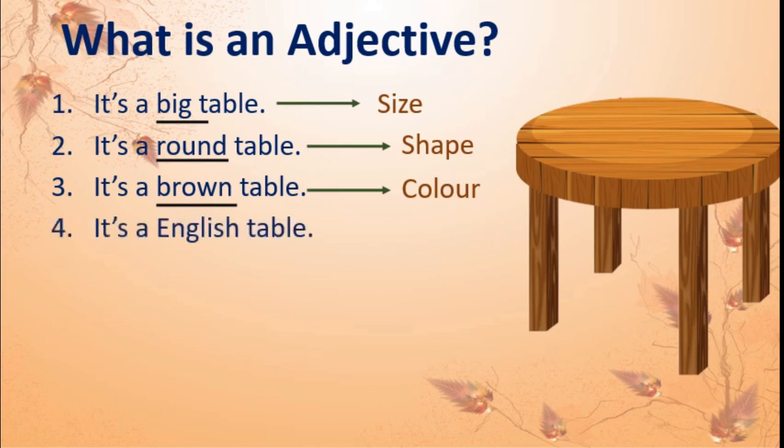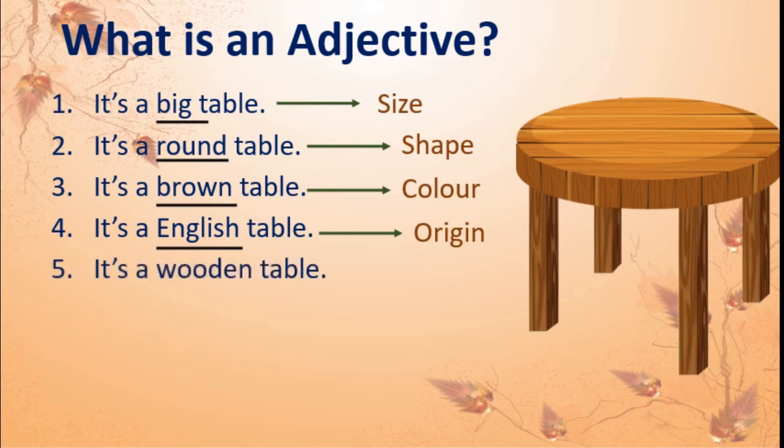Correct? Next one, it's an English table. See here, English is a describing word used in this sentence about the table. So English tells us the origin from where the table came. Got this? The next one is, it's a wooden table. Here wooden is an adjective. What does it tell us? It tells us the material of the table.